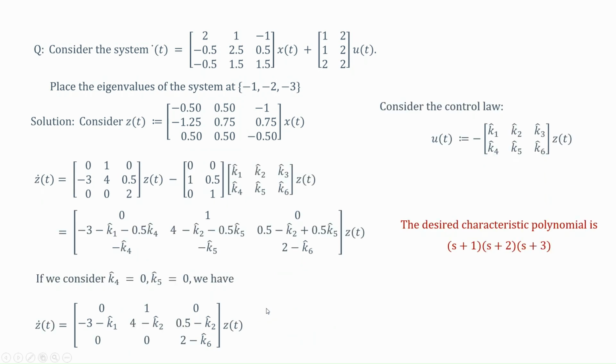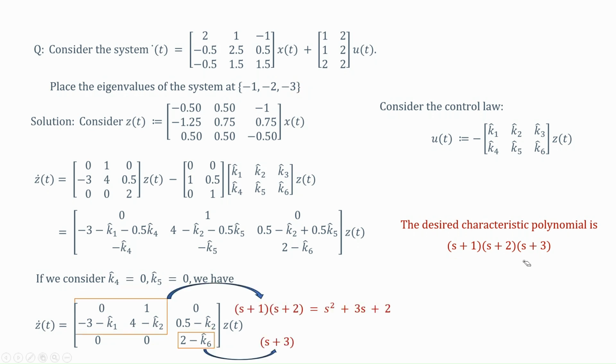Once you take K4 and K5 to be 0, the system becomes this, okay, and you can see now I just have to choose K1 hat, K2 hat and K6 hat carefully, so that my eigenvalues get placed at -1, -2 and -3. Now, if I want my eigenvalues to be at these points, then I know that the desired characteristic polynomial must be this, okay.